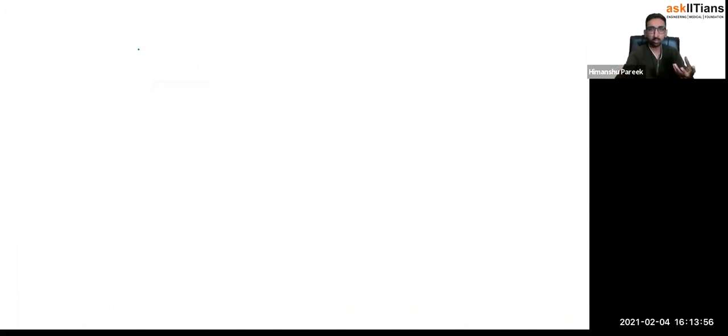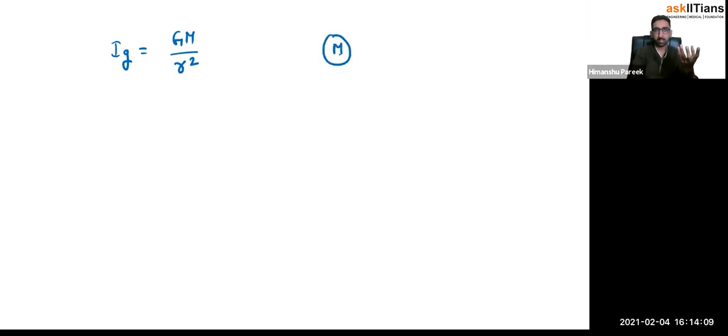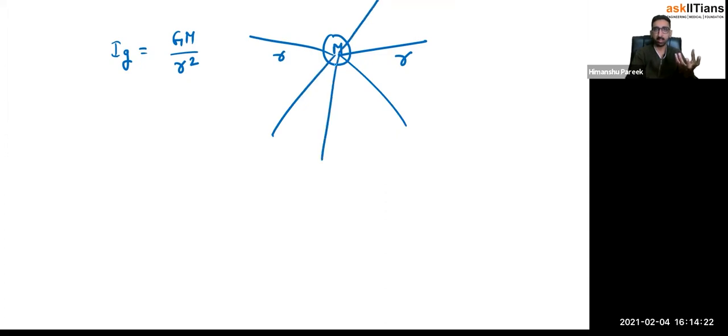So now I will represent it by Ig is equal to Gm over r square. Due to the capital M, that is the gravitational field intensity at this point. Any point you take at a distance r, the magnitude would be exactly the same.